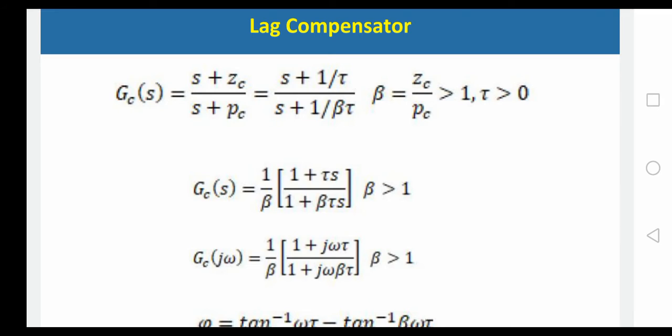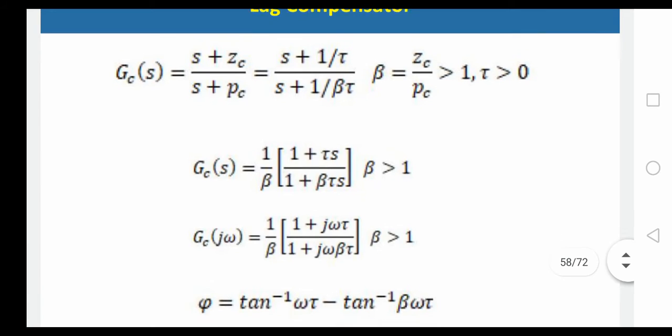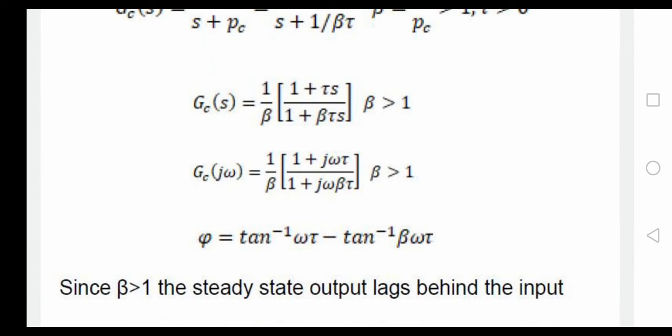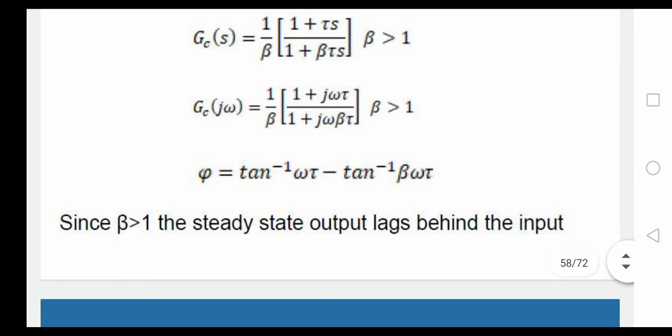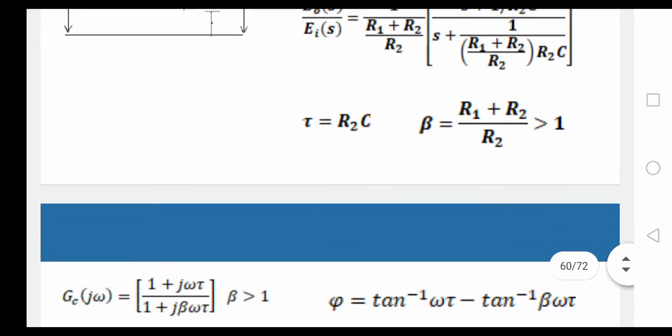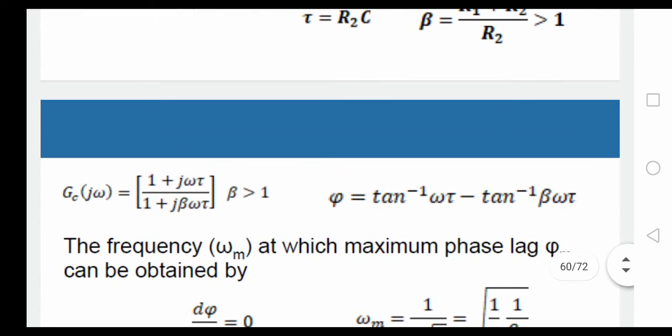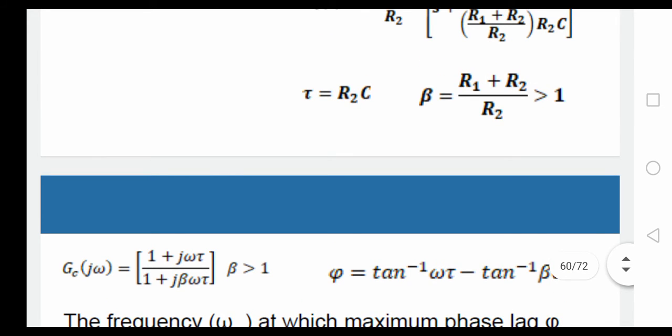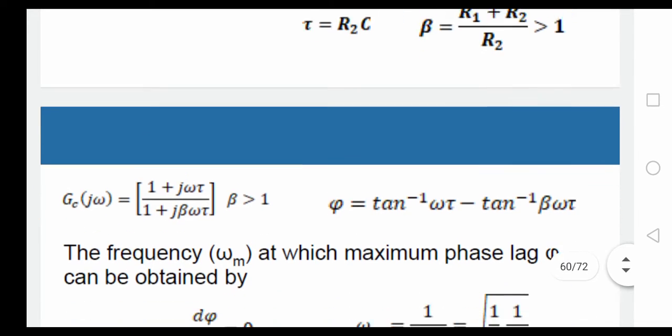In place of ZC take 1 by tau, and in place of the pole take 1 by beta tau, then simplify. Substitute S equals j omega and take the phase angle, then compare with the electrical network. Comparing with GC of j omega, you get the tau value and the beta value.